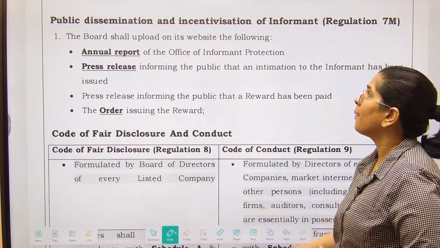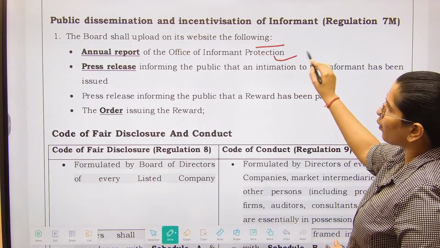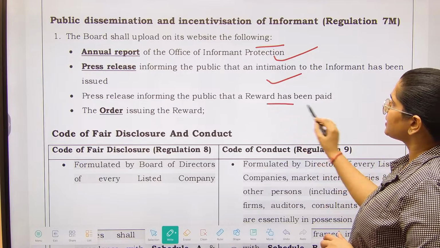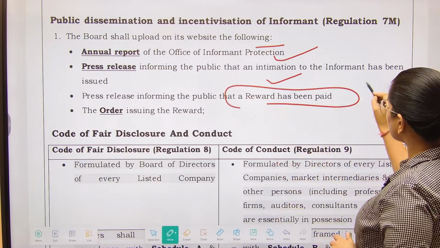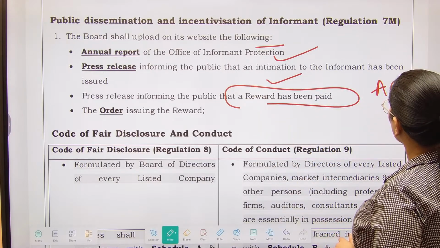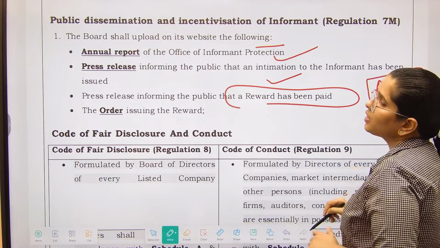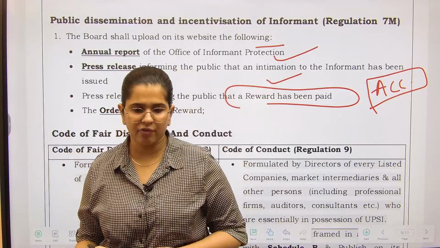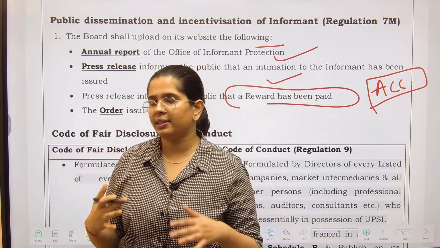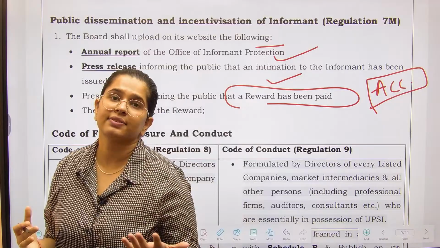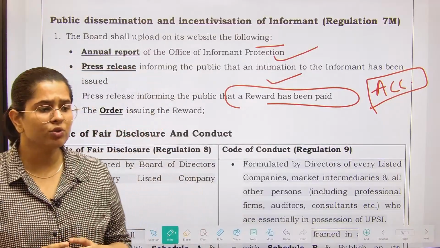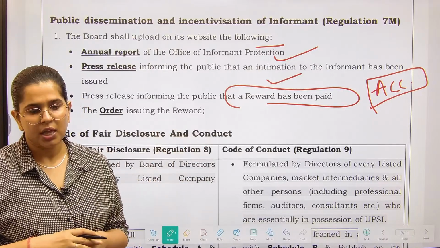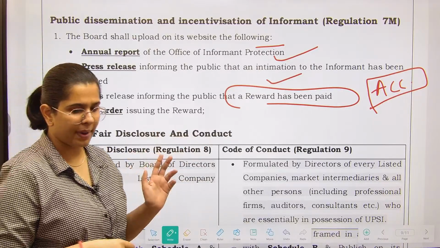So the board shall upload on the website the annual report, and a press release informing the public, and a press release that the reward has been paid. Now this ensures accountability of the board as well, right? So you have to tell that yes, we have received certain information from an informant and this is how we have given incentives to him. So this is going to have a spillover effect over others as well. ठीक है, दूसरों के ऊपर भी एक spillover impact होगा.